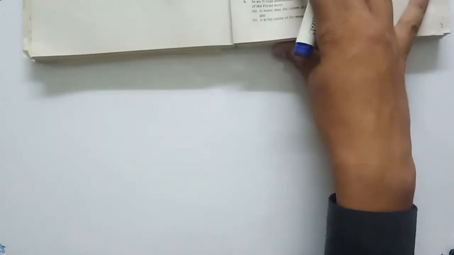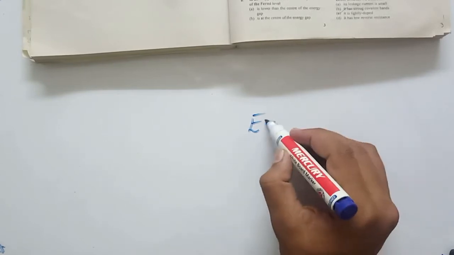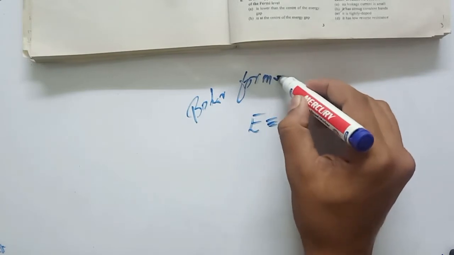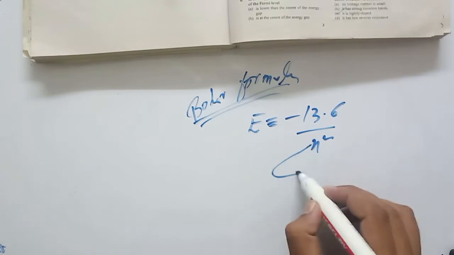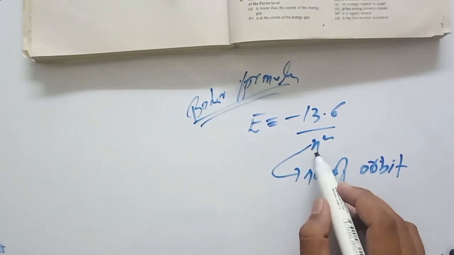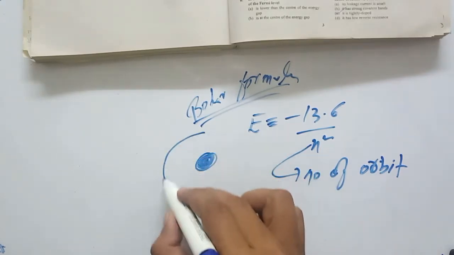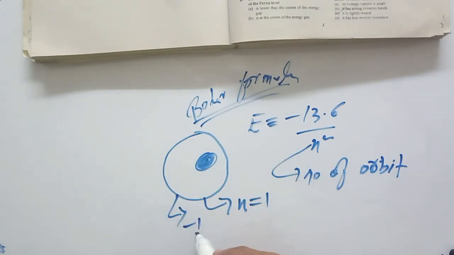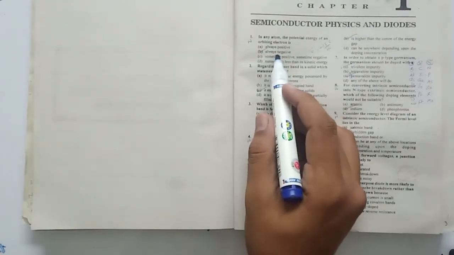Actually, in chemistry you studied that if you want to find the energy of each orbit, you will use the Bohr formula. Bohr gave us this formula, and that is E equal to minus 13.6 divided by n square, where n is the number of the orbit. So if you want to find the energy of the first shell, this will be your nucleus and this will be the orbit of the first shell. For this first shell n will be equal to 1, so the energy of this first shell will be equal to minus 13.6. So the potential energy will always be negative, okay.